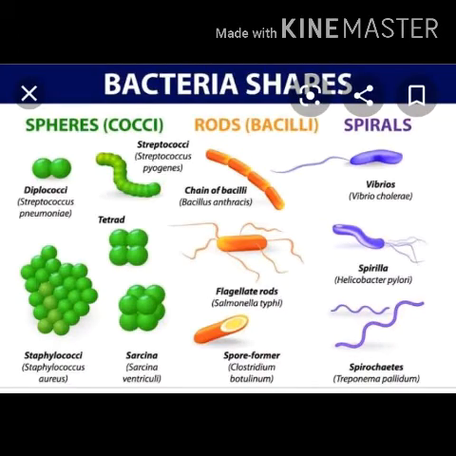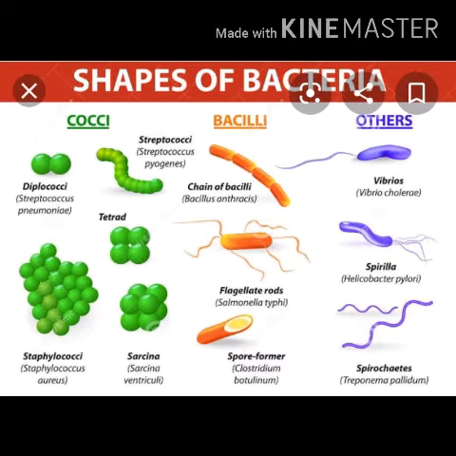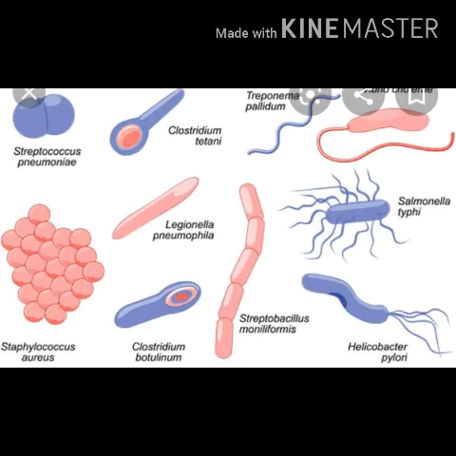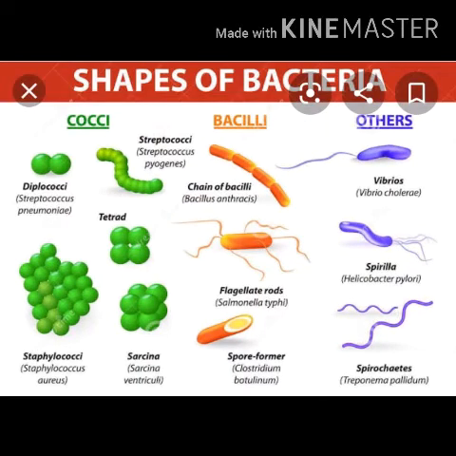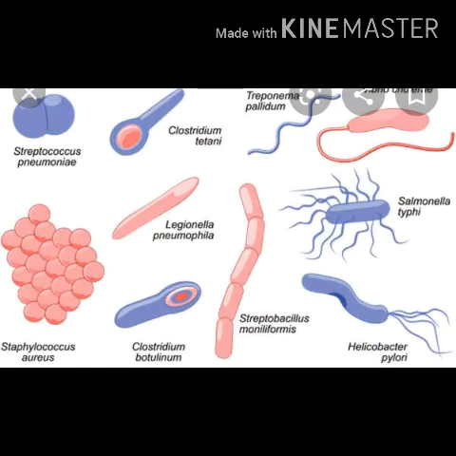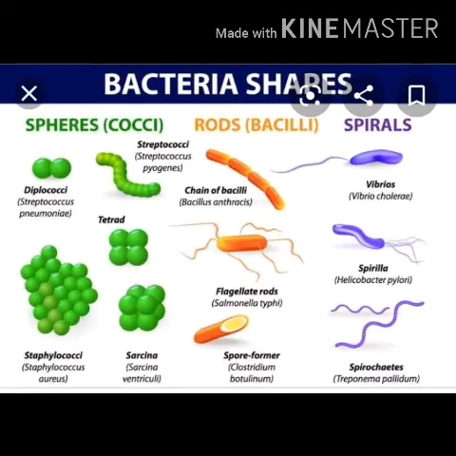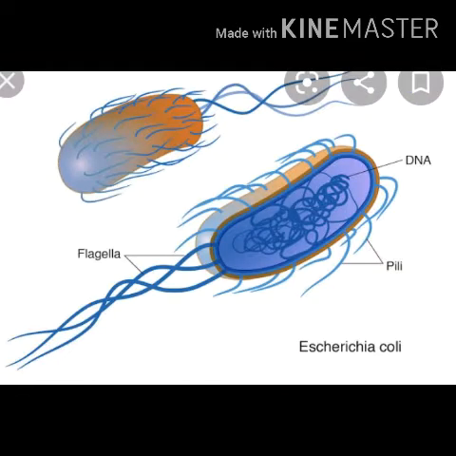Now if we see the size of bacteria, they are more or less the smallest living organisms on earth, with an average size of 2 micrometer long and 0.5 micrometer thick. If we see the shape, there are usually 4 types. One is cocci, that is spherical bacteria; bacilli, that is rod shaped bacteria; spirilla, that is spiral or twisted bacteria; and vibrio, that is comma shaped bacteria. Many bacteria live single, but some occur in pairs, that is diplococci, or in long chains, streptococci, or in clusters, that is staphylococci. So these are the ways by which we can see the shape of a bacterium.